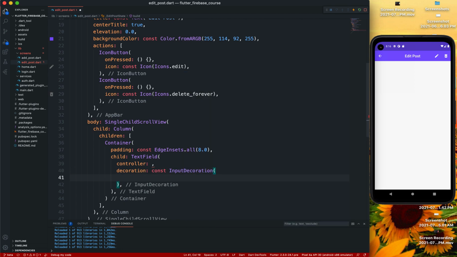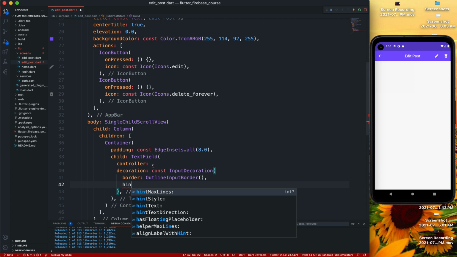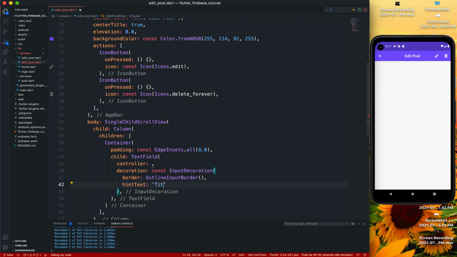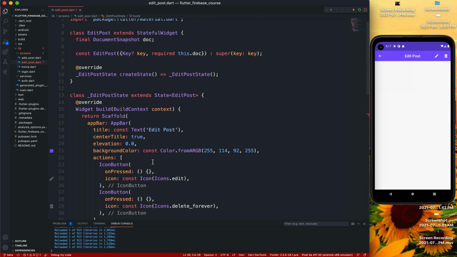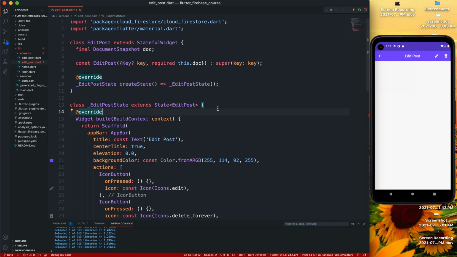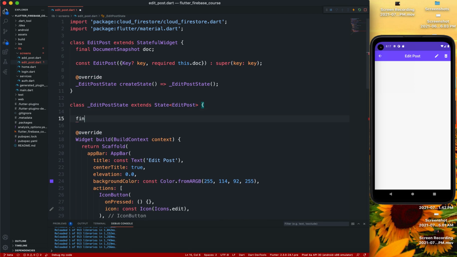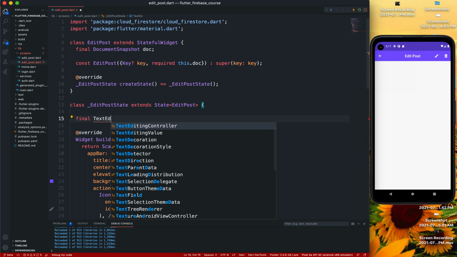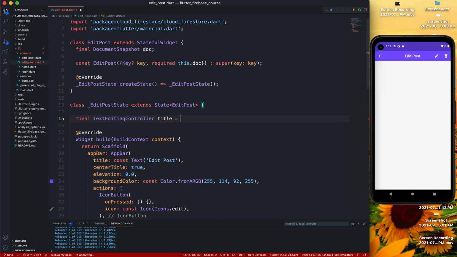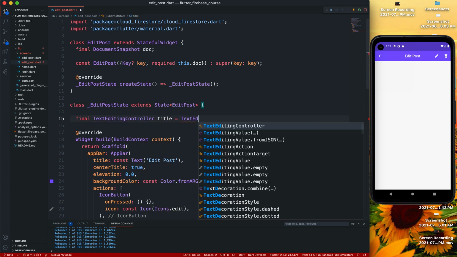In here we'll have border as an OutlineInputBorder, and a hintText of title. The controller is going to be TextEditingController, so we'll make that right here. So final TextEditingController title is equal to a TextEditingController.